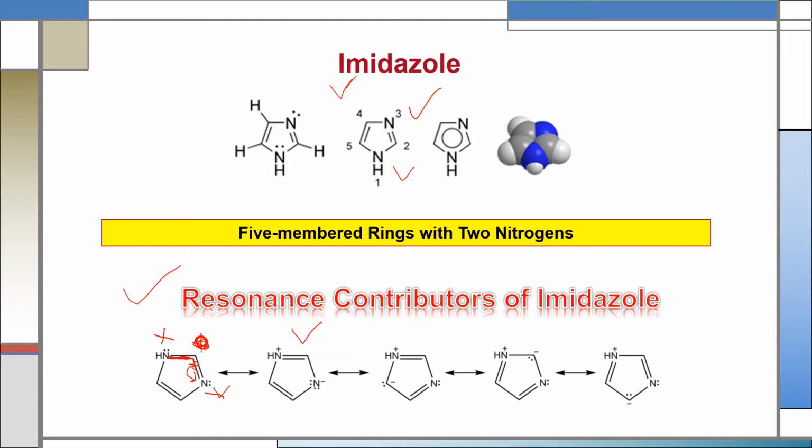After that, due to the influence of this positive nitrogen, the pi electron between these two carbons will shift onto this carbon, that is this carbon will become negative and this carbon will become positive.